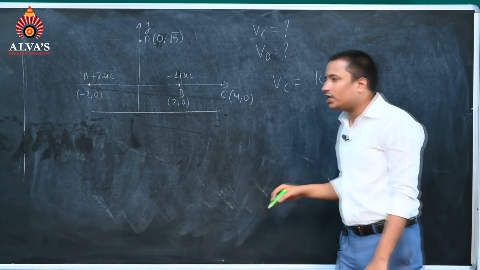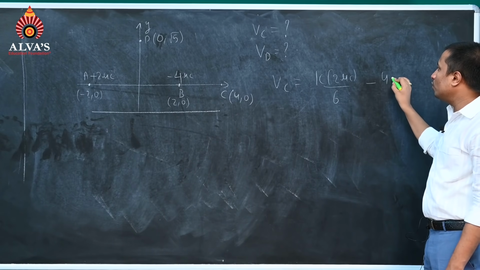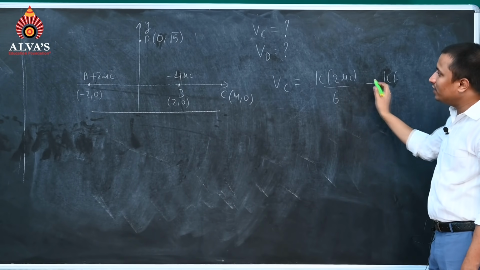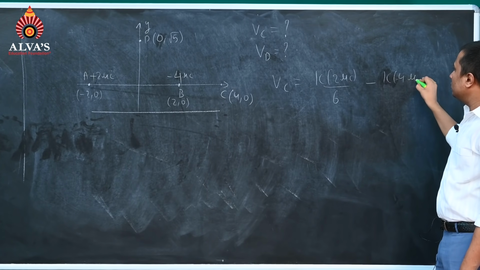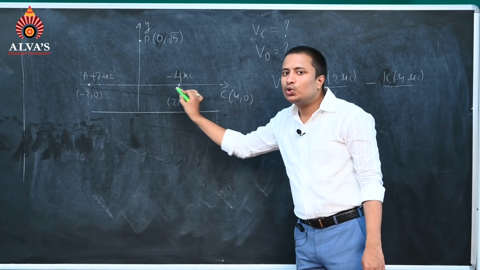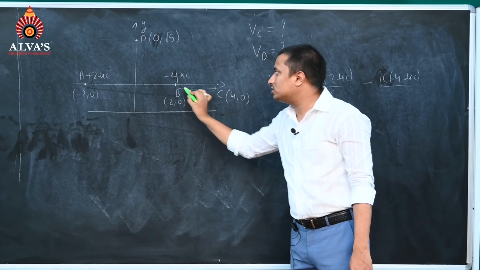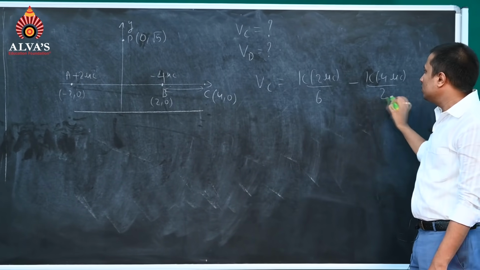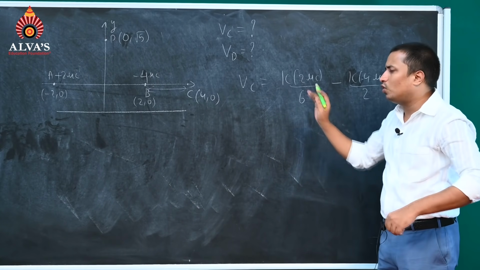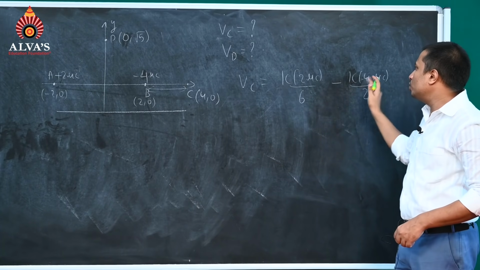For the second one we can write K into minus of 4Q by, what is the distance between these two? It is 2. From here to here, how much is the distance? It is 2. So this will give us potential at C point, and K can be taken common, and 2 can be cancelled.